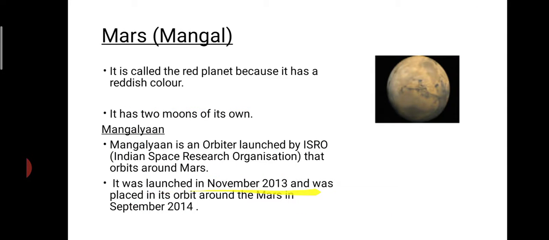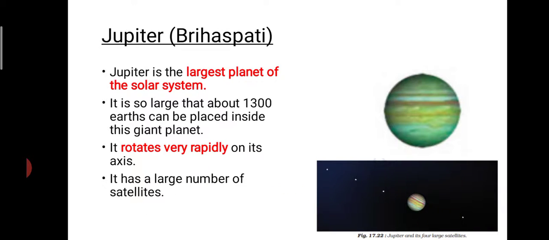It was launched during November 2013, and it was placed in orbit during September 2014. So it was launched in 2013 and placed in orbit in 2014. Then comes Jupiter. It is also known as Brihaspati. Jupiter is the largest planet.